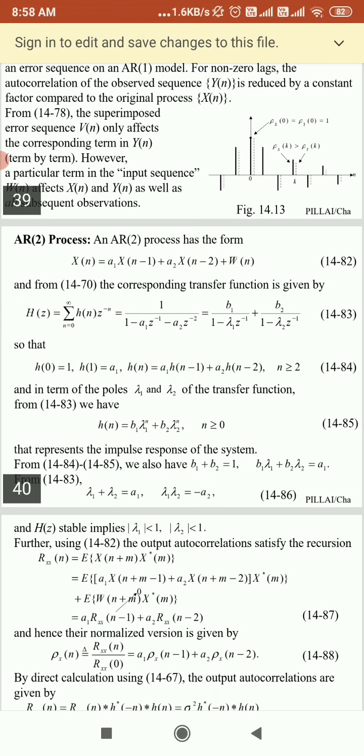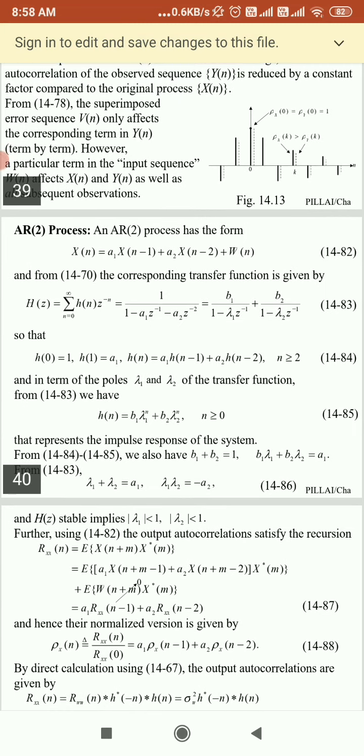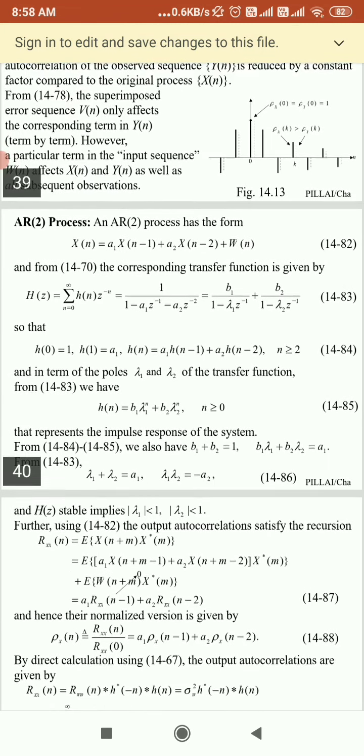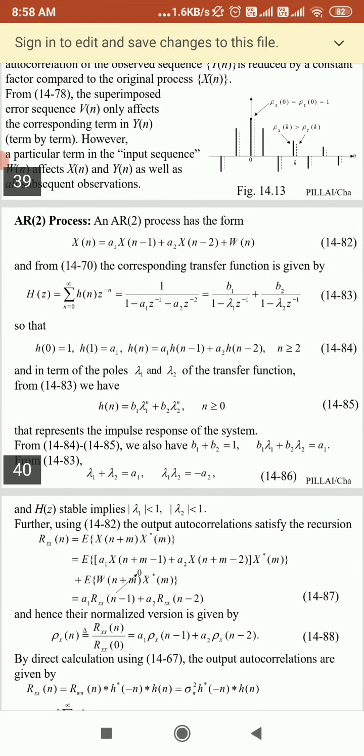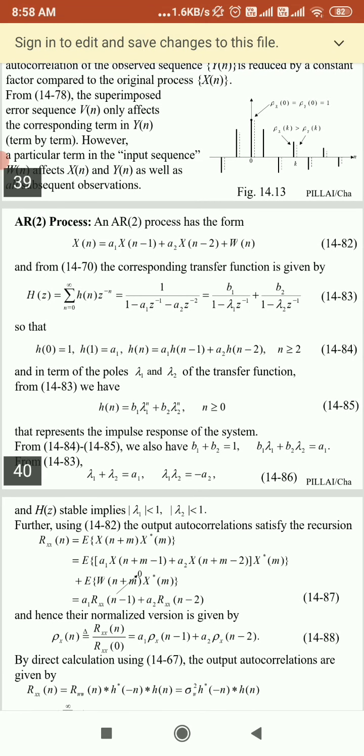Here we can say you will get the transfer function h of 0 equal to 1, h of 1 equal to a1, and for h of n you will get a1 h of n minus 1 plus a2 h of n minus 2, where n is greater than or equal to 2.